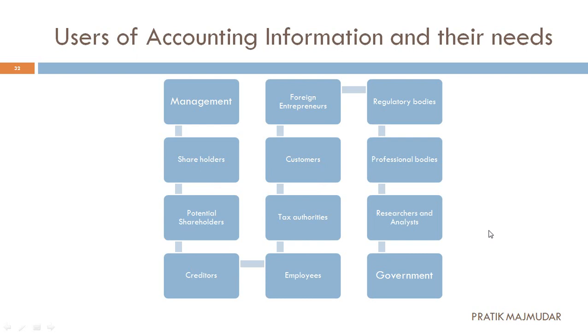Now next is users of accounting information and their needs. Basically, there are different types of users when we are preparing books of accounts. There are 12 different types of users: management, shareholders, potential shareholders, creditors, employees, tax authorities, customers, foreign entrepreneurs, regulatory bodies, professional bodies, researchers and analysts, and the government. So these are the different users of accounting information.